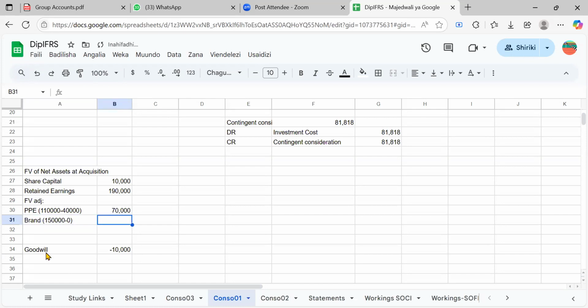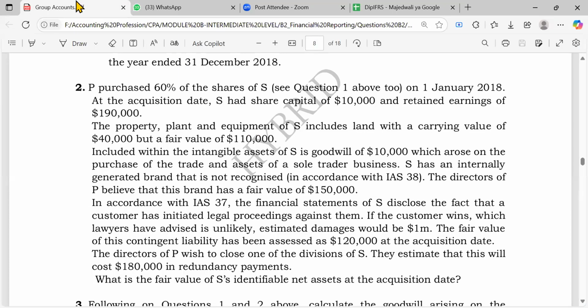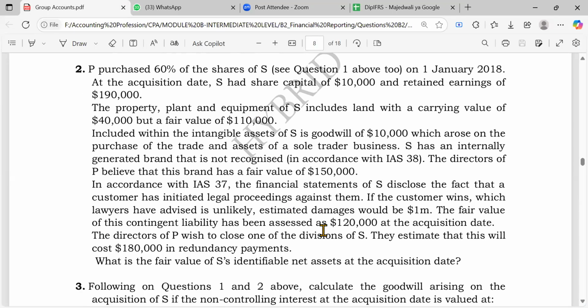Remember, you don't copy the figure, you don't take the fair value as it is. You deduct the carrying amount, because we are not only doing the adjustment, but it had no value. So all of 150 will have to appear, right? And you have to be careful. In case the value of an asset goes down, you have to put the negative here. As usual, you adjust the equity. You'd also have to go to the statement of financial position and add the brand there. Okay, you go on.